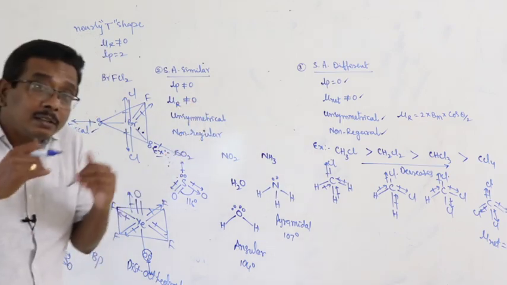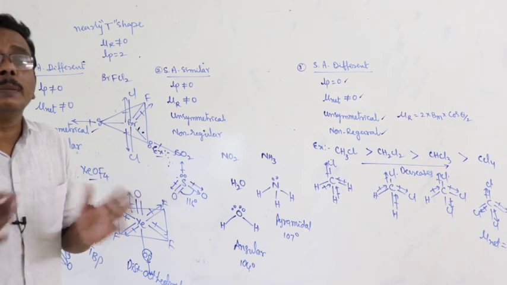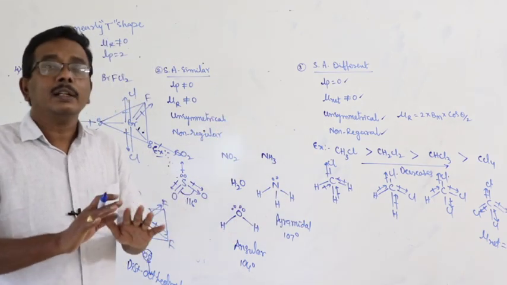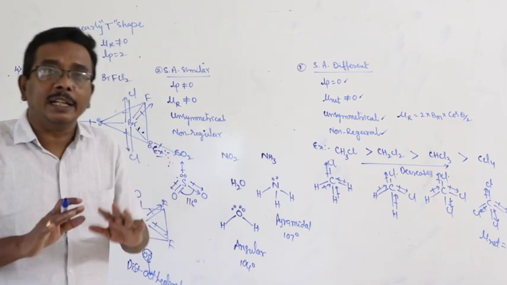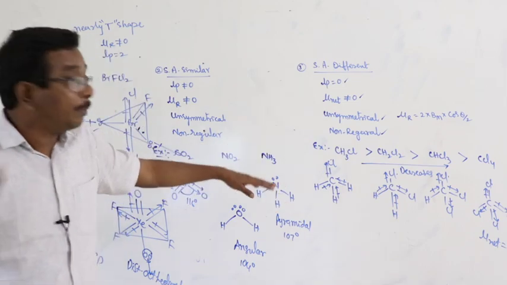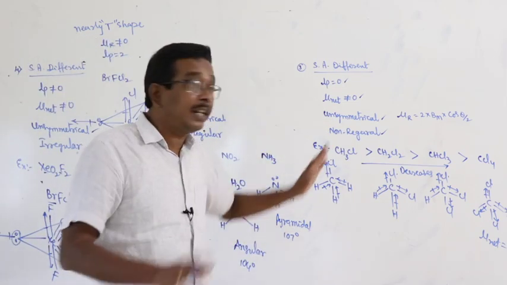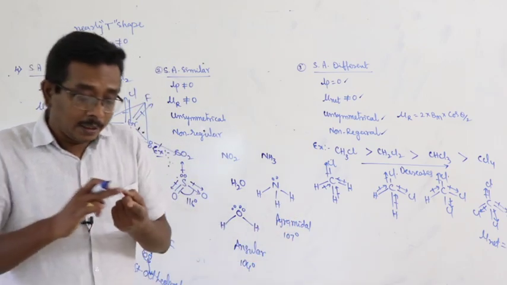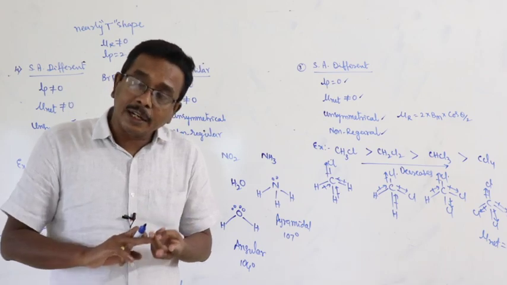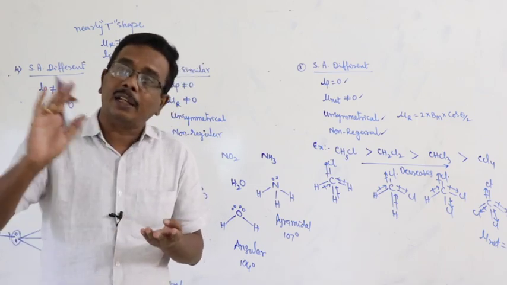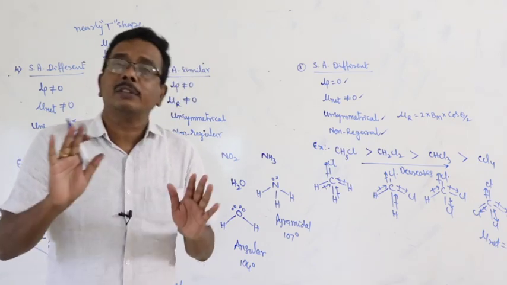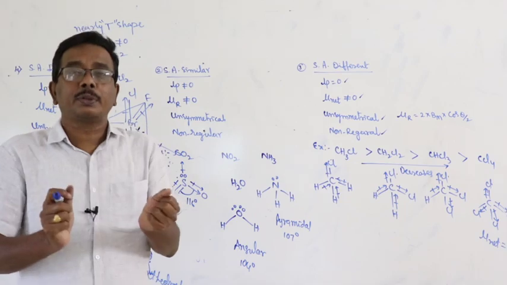Then you have to go through the number of lone pairs. Whether lone pairs are available or not. Then what about the net dipole moment? Then what about the molecule, whether it is unsymmetrical or symmetric? When the molecule is unsymmetrical, automatically the bond angles are not regular. Regular means linear shape 180, planar triangle 120, tetrahedral 109, trigonal bipyramidal 90, 120, octahedral 90, pentagonal bipyramidal 72, 90. These are all regular shapes.